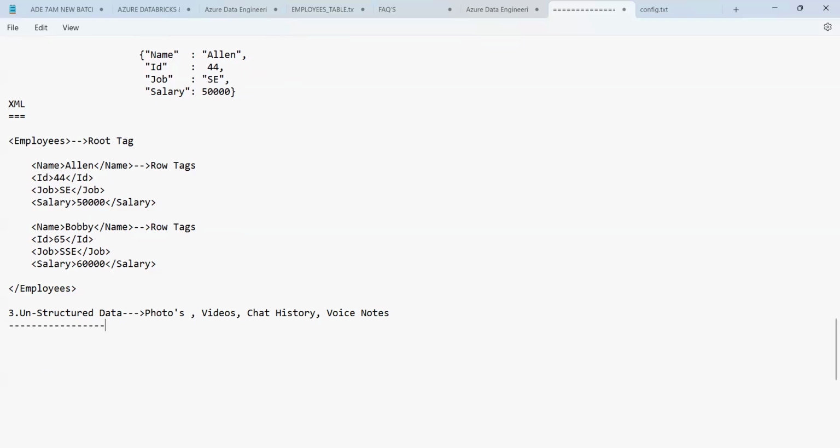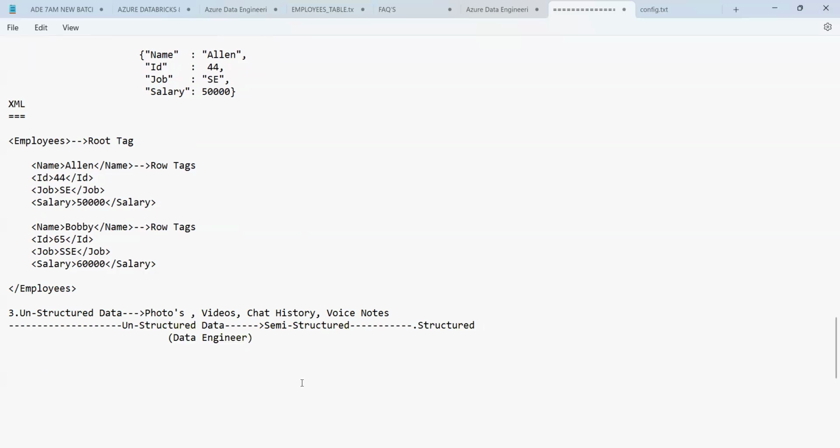So as a data engineer, we will be dealing with structured, semi-structured, and as well as unstructured data. Generally, you will be dealing with unstructured data, which is required to be converted to semi-structured. Then there is the conversion of semi-structured data to structured format. This is the kind of job a data engineer has to do.